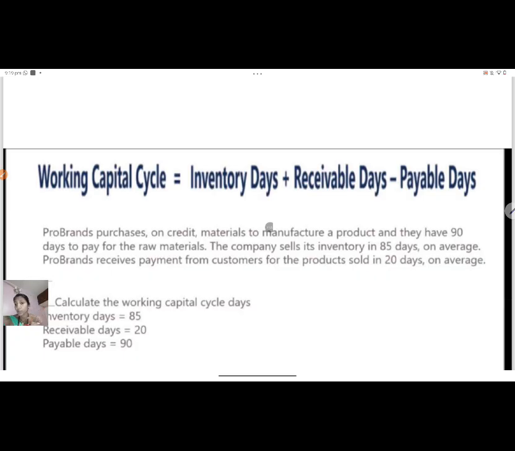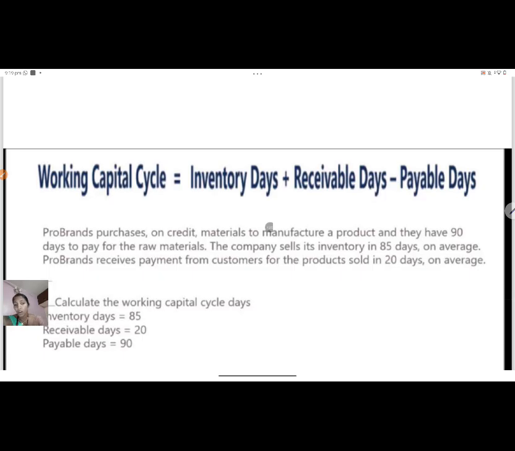I have an option to get the raw material on credit also. So at that time, I will become a creditor. And after the final product I have made, that finished cloth, if I am selling it on credit, then at that point, I have debtors. So we have two things. When our customers are owing to us, that is debtors. And if we are owing to someone, that is known as creditors.